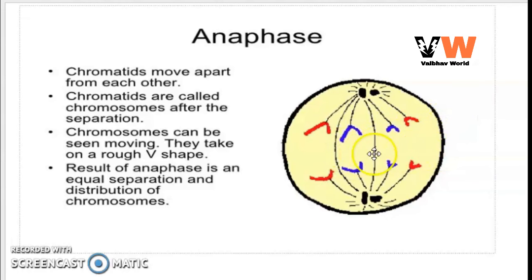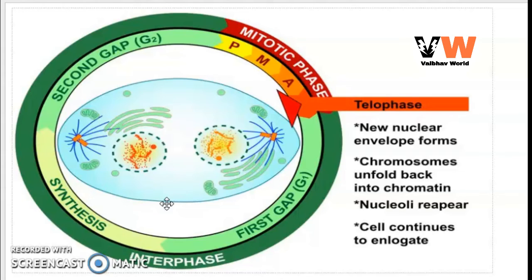Then the next phase is telophase. Spindle fibers degenerate and the nuclear membrane and nucleolus reappear. Thus two daughter nuclei are formed at the two poles, and chromosomes uncoil and elongate and lose their stability and finally appear as in interphase. After telophase, there is cytokinesis, the process of division of the cytoplasm.